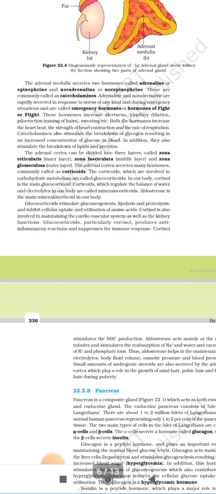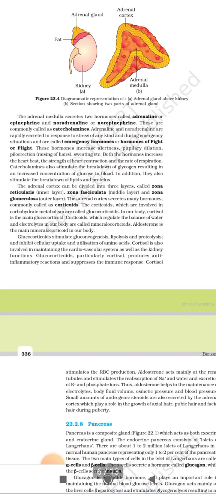Catecholamines also stimulate the breakdown of glycogen, resulting in an increased concentration of glucose in blood. In addition, they also stimulate the breakdown of lipids and proteins.